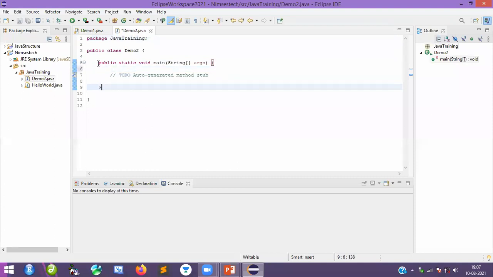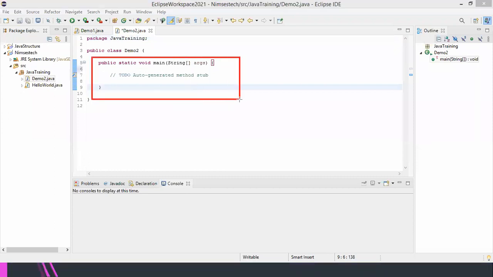We know that very clearly already. From curly brace to curly brace, I am going to say it is a method. Yes or no? From curly brace to curly brace, it is a method. One more thing we can see here, from curly brace to curly brace, I am going to call this a class. So this is the class, this is the method.